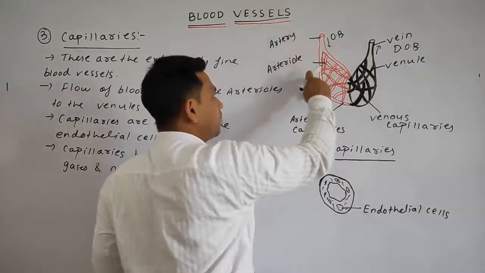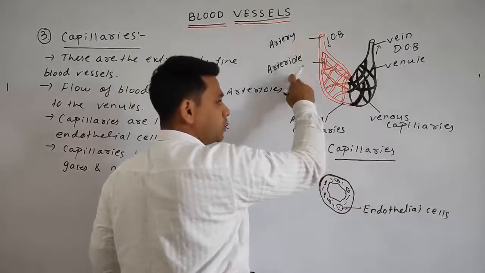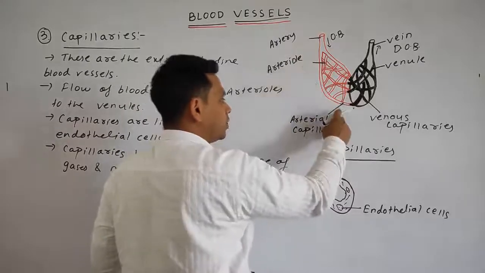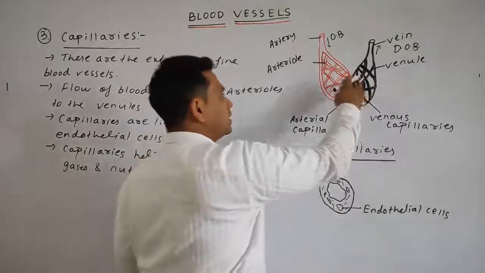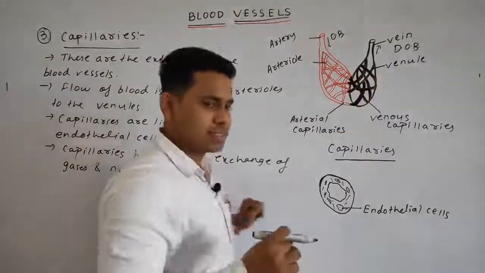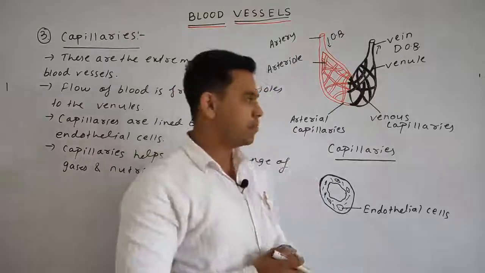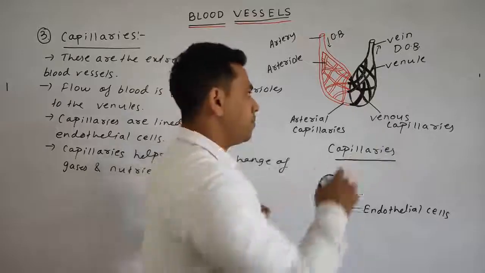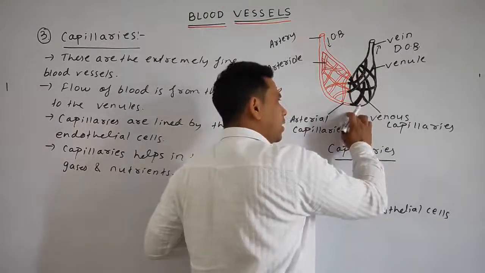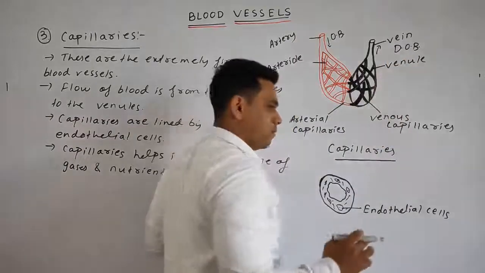The oxygenated blood comes, flows through the arterioles, and further comes to the arterial capillaries. From the arterial capillaries, in this region at the tissue level, endothelial cells are present, by which the exchange of the gases takes place, the oxygen comes in and the carbon dioxide is eliminated, by which the deoxygenated blood is carried out through the venules and finally by the veins.